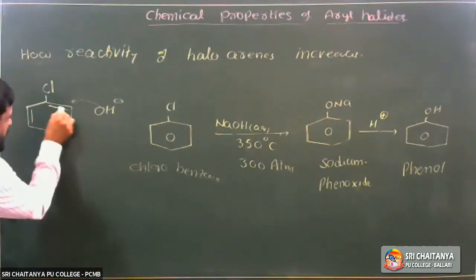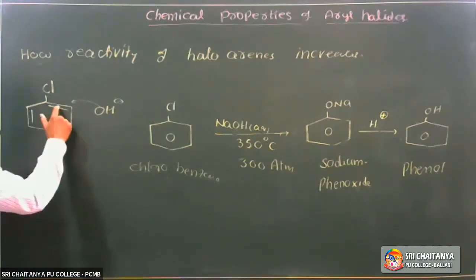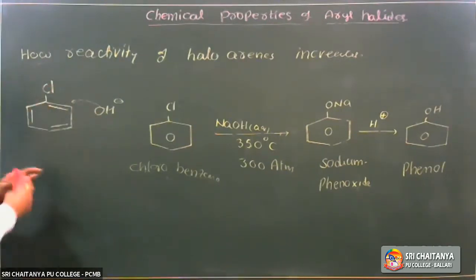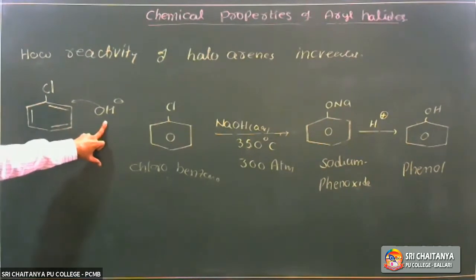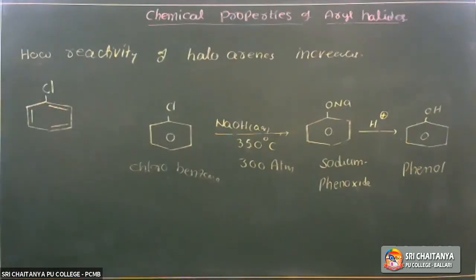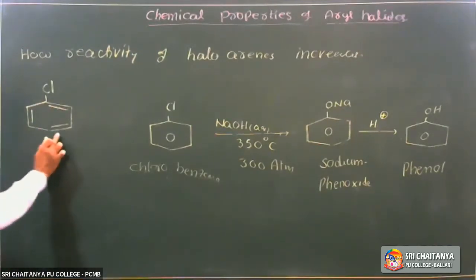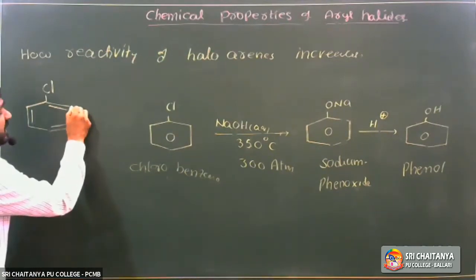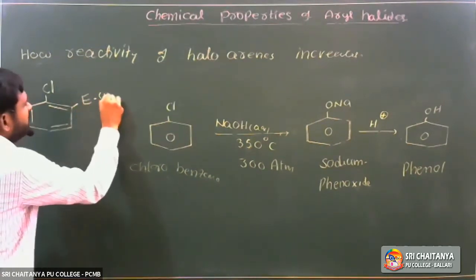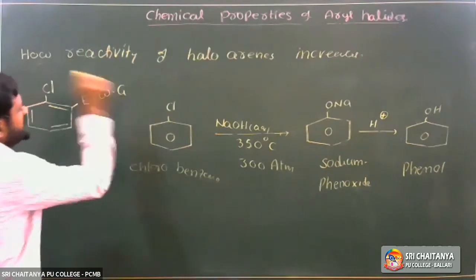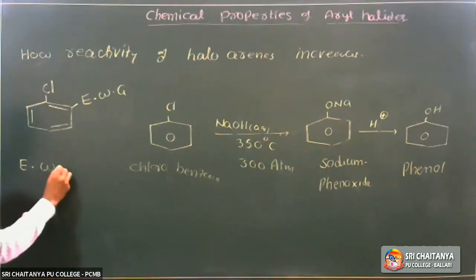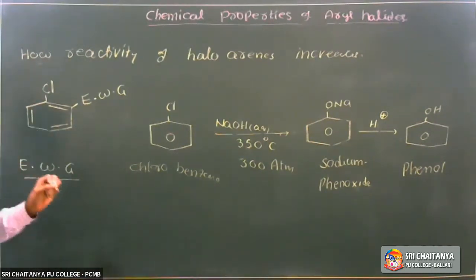So if we reduce the electron density on the rich arene, its reactivity towards nucleophilic substitution increases. How does the electron density decrease in arene rings? By substituting electron withdrawing groups. What are examples of electron withdrawing groups?